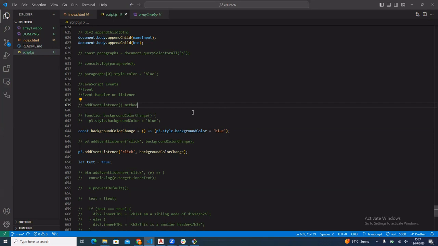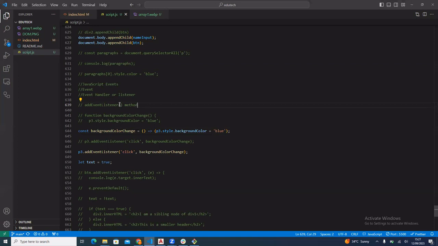To get the event that you want to call the action on. And if you recall, how do you get an element that you want to call the action on? And how do you get an element? Of course, using the get element methods we learned: get element by ID, query selector, and the likes of it. So the first step is to get the element we want to call an event on.